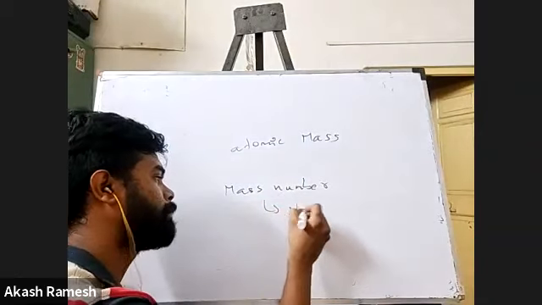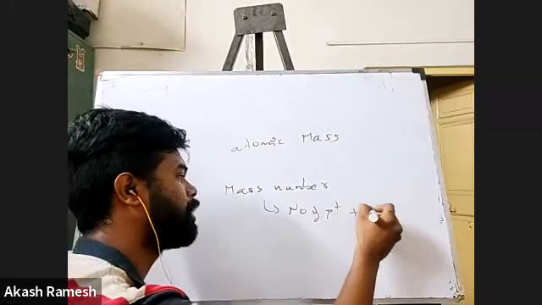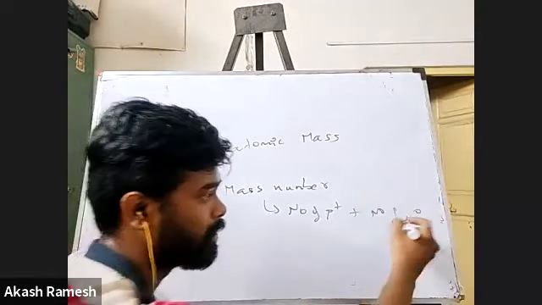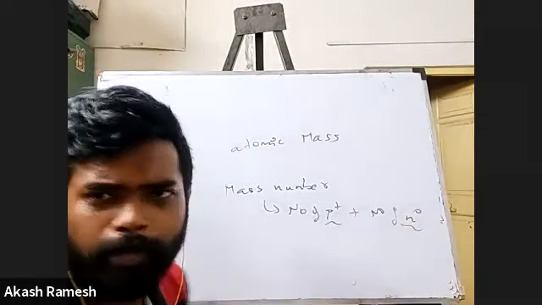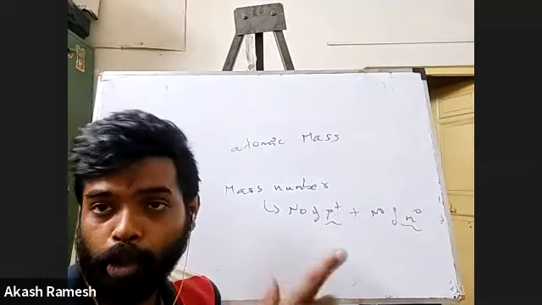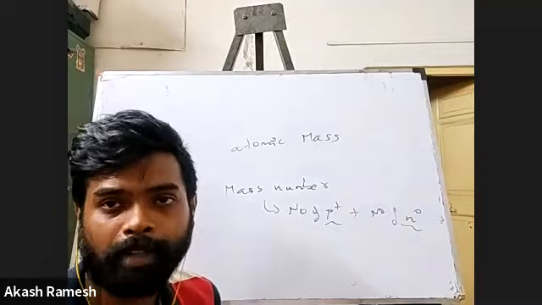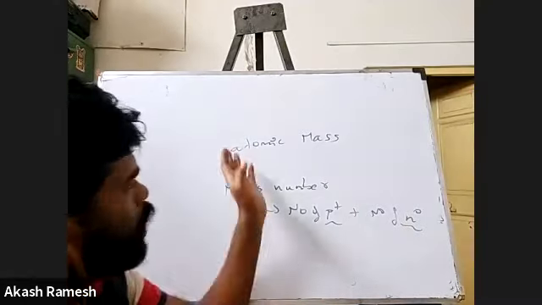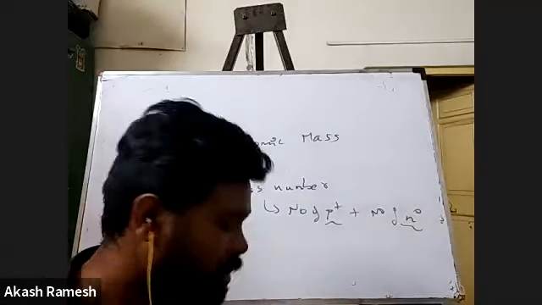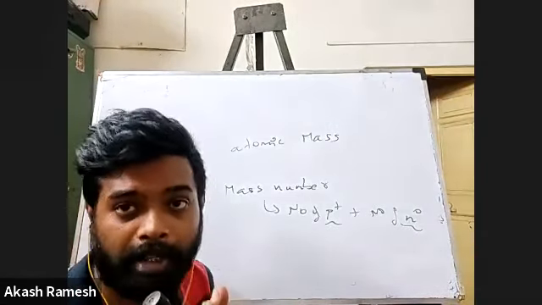Mass number is the number of protons plus the number of neutrons, where n with superscript 0 is the neutron, with 0 charge, and p plus is the proton. Mass number is basically the sum of the number of protons and neutrons. But atomic mass is slightly different. It is not the mass of one atom. Please understand.